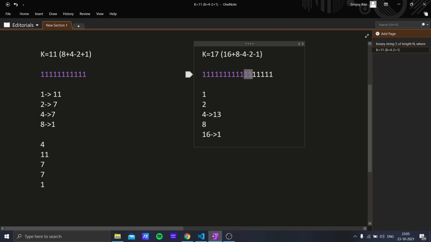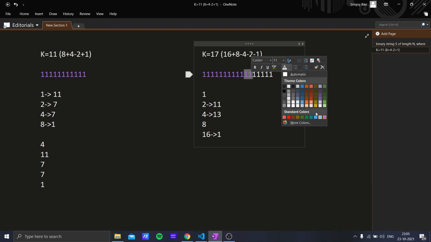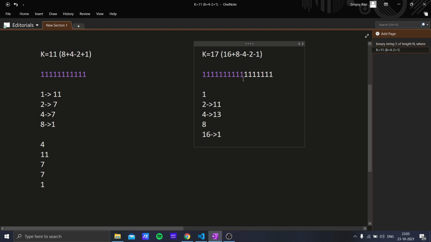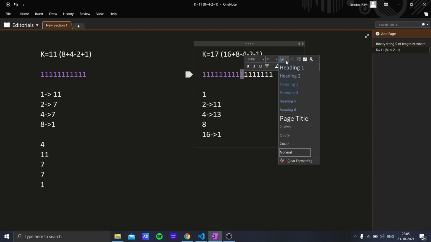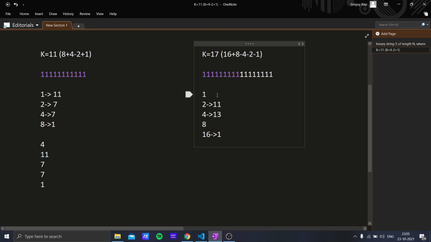Then another 2 elements I will take for minus 2. So for 2 it is the 11th index, and I am going to color them back to white. Now for 1 also, the 10th index, color it back. And for 8 I am taking 10 to 17 index, so for 8 also I am starting from the 10th index.